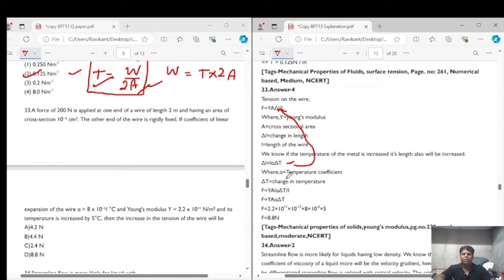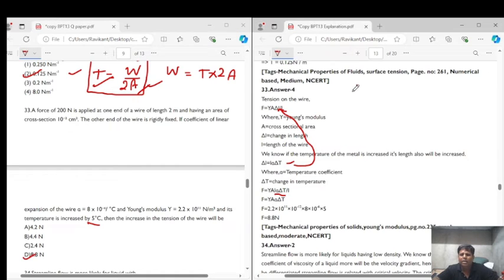Putting that value over here, we get F equal to Y into A into L alpha delta T over L. Now we have the value of Y, A, alpha, and delta T. Delta T is given to us as 5 degrees centigrade. So putting the values, we get our answer as 8.8 Newton. That is option D.